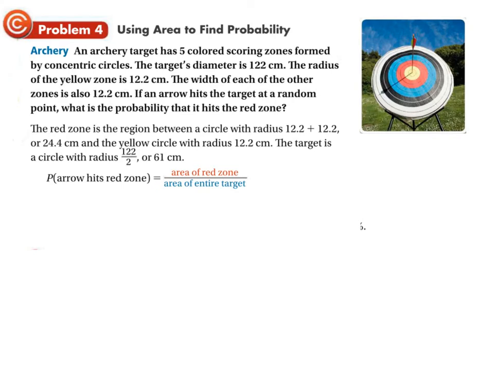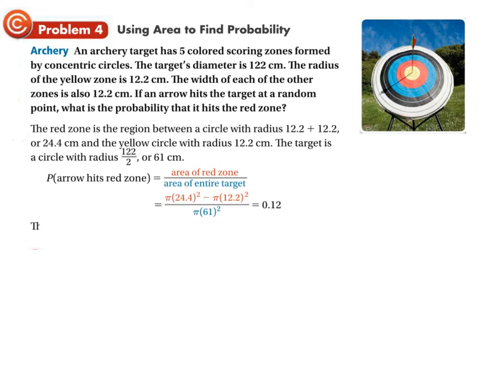Now to calculate the area of the red zone, we'd say, okay, it is pi times the radius squared. And what we need to do for the area of the red zone is, we say, the area of the red zone is the pi times the radius squared from the center to the edge, or 24.4 squared, minus pi times the radius of the yellow circle squared, right here, okay, over pi times the radius of the entire thing squared.